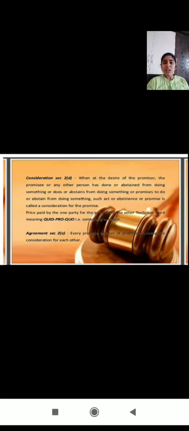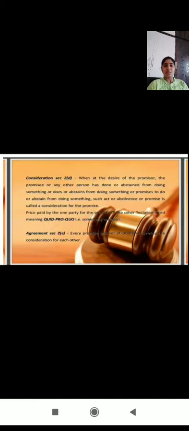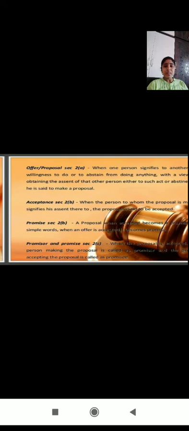So here, agreement along with consideration: a contract is nothing but an agreement and also consideration, and only then it becomes a contract. So you can see here on the slide, promise plus consideration is equal to agreement.